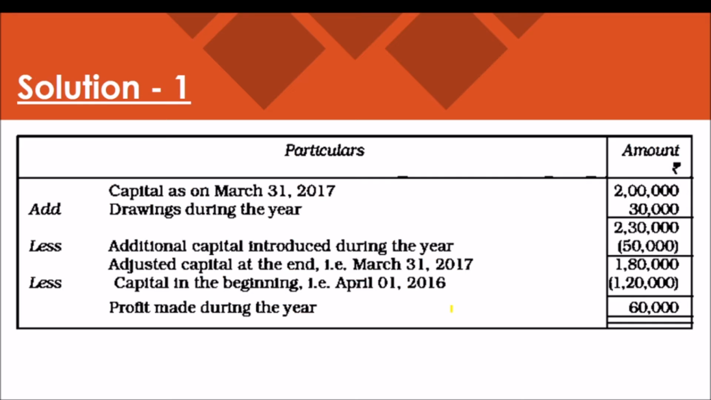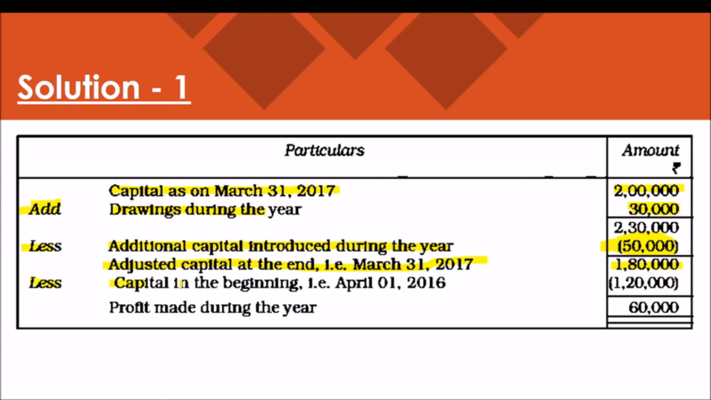So just one format is needed. The statement of profit and loss is prepared. There we write capital as on 31st March, the closing capital, 2 lakh. We add the amount of drawings during the year, 30,000. Less additional capital introduced during the year, which will be deducted, written in brackets, 50,000, showing the negative figure. Then we get the adjusted capital at the end, 2,30,000 minus 50,000, 1,80,000.